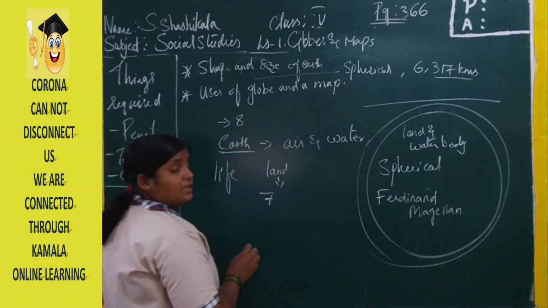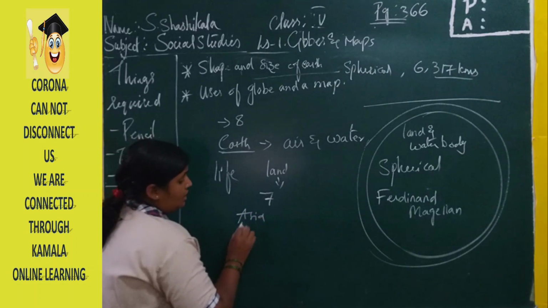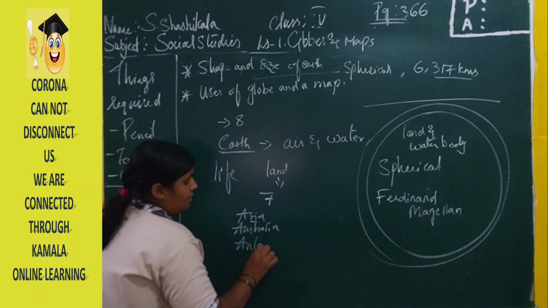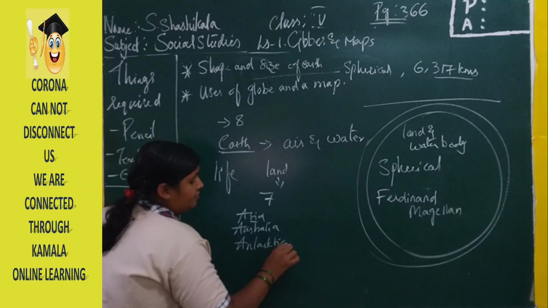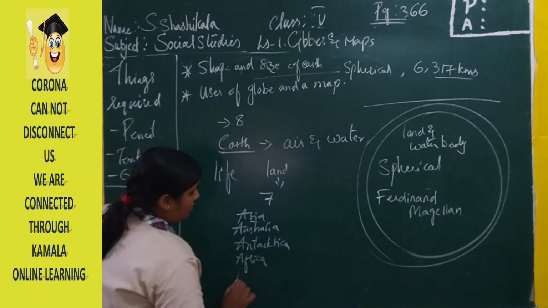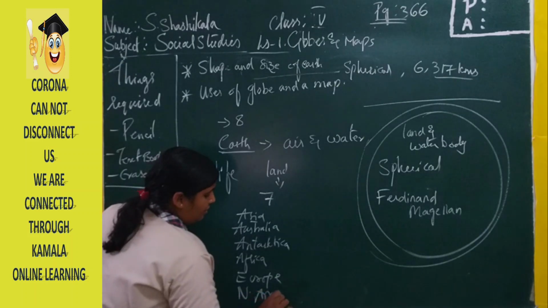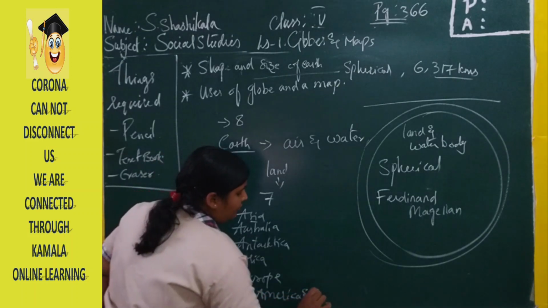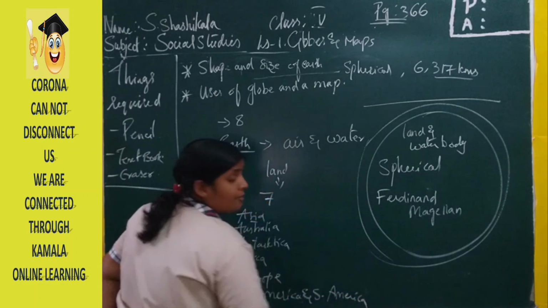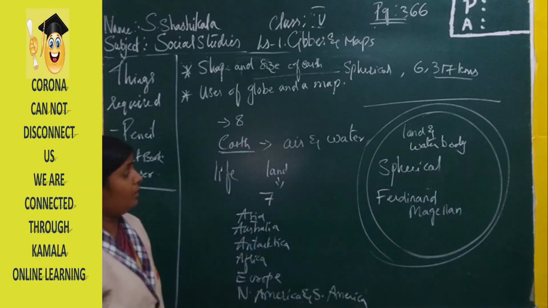The land is divided into the 7 continents, that is Asia, Australia, Antarctica, Africa, Europe, North America, and South America. These are the 7 continents that we can see on the surface of our land.